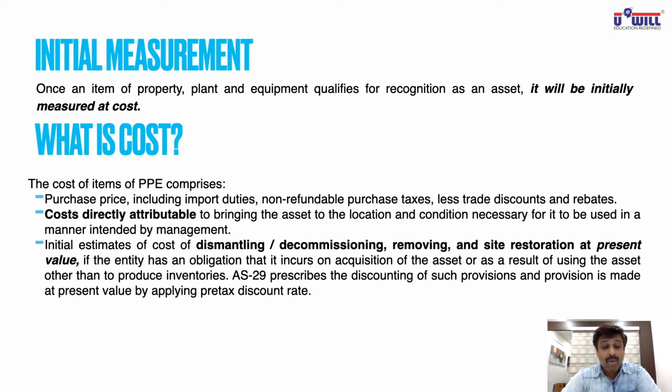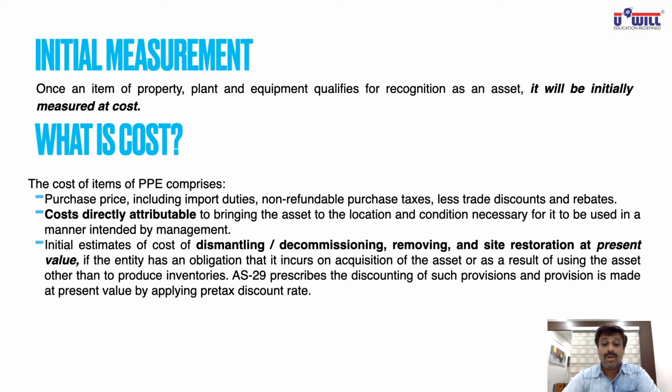The cost of property, plant and equipment, PPE, comprises first, purchase price, including import duties. If you have imported the plant and machinery from another country, import duty will be added in its cost. Non-refundable purchase taxes: if any tax is paid which is non-refundable, that should also be added in the cost of the asset. Less trade discounts and rebates. If you have received any discounts or rebates, that will obviously be subtracted. Costs directly attributable, we'll see in detail in the next slide.